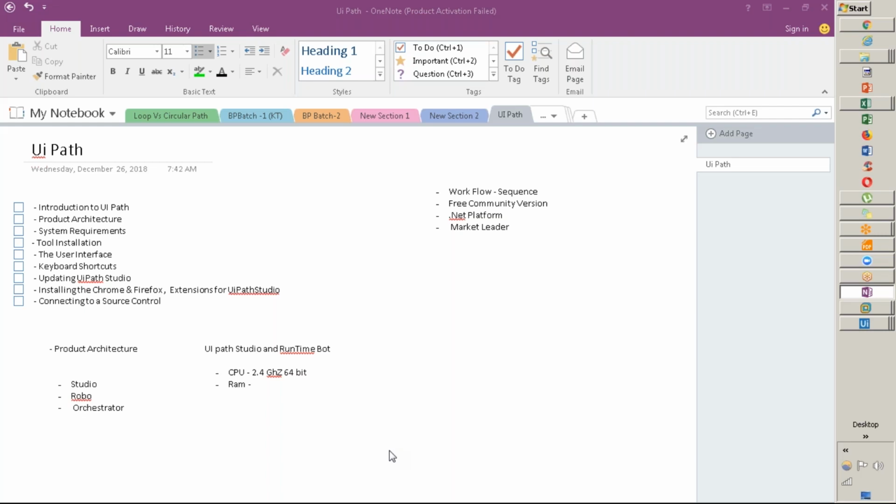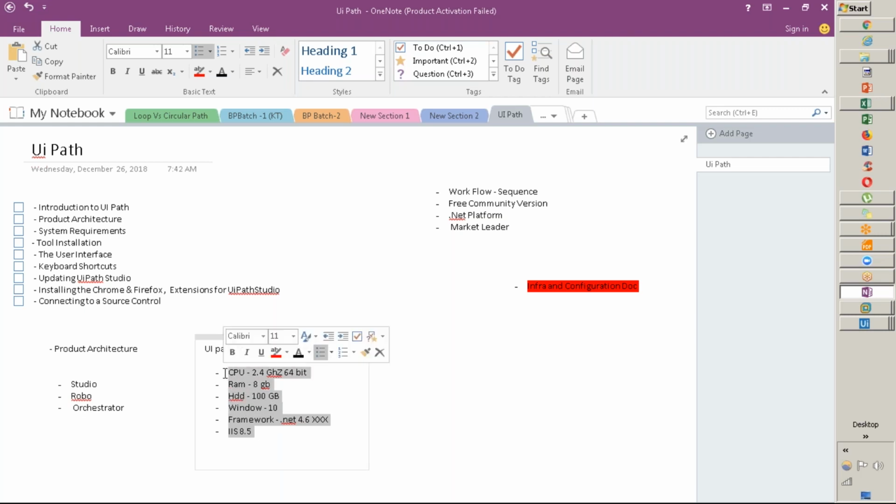Harsha, we can't see what you're typing. The screen is stuck. Can you see my mouse now? Now okay. I was just typing this configuration, guys. I made a note of the document I have to share in red so that I don't forget. So IIS 8.5, these are the configuration, guys. I'm just highlighting what is required.